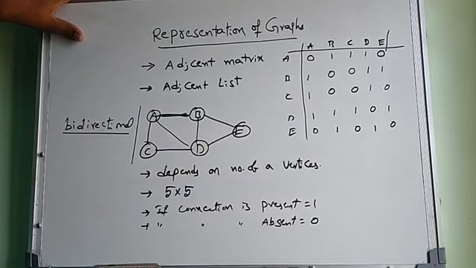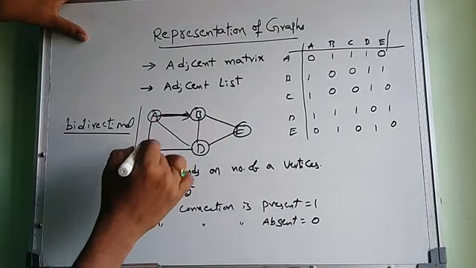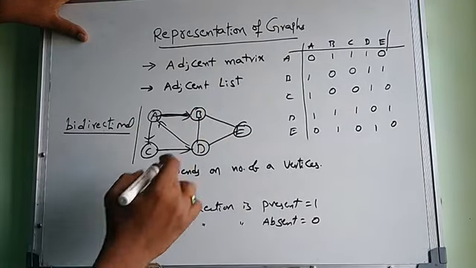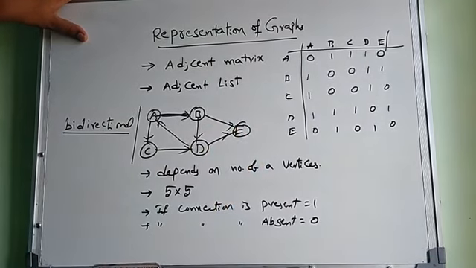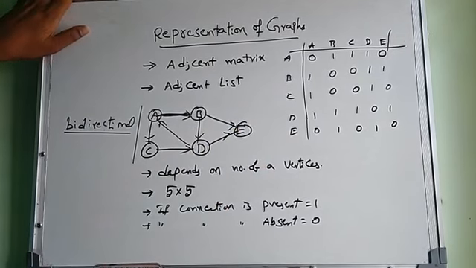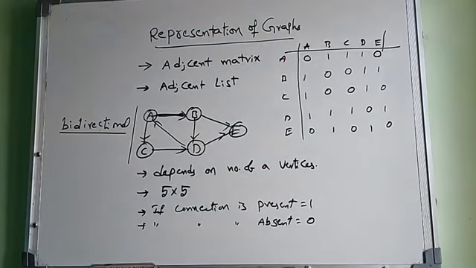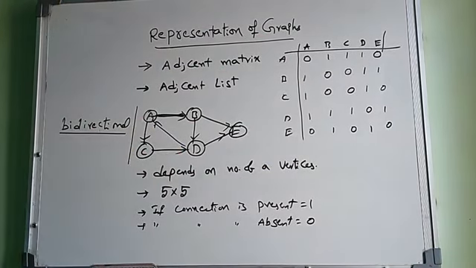Suppose you give directions on the graph, so this is a directed graph. How is the matrix represented? Up to now, we wrote the adjacent matrix of the graph; with a slight modification, it becomes a directed graph.